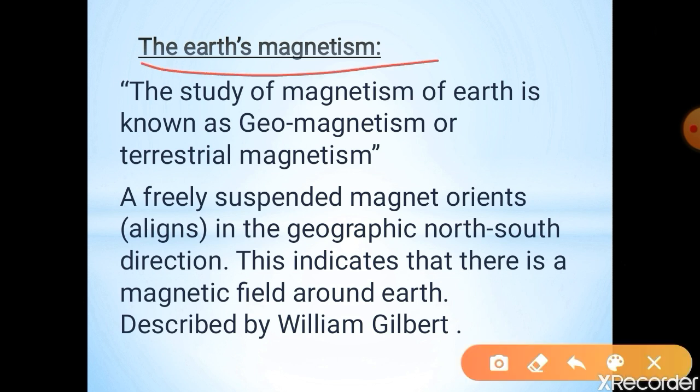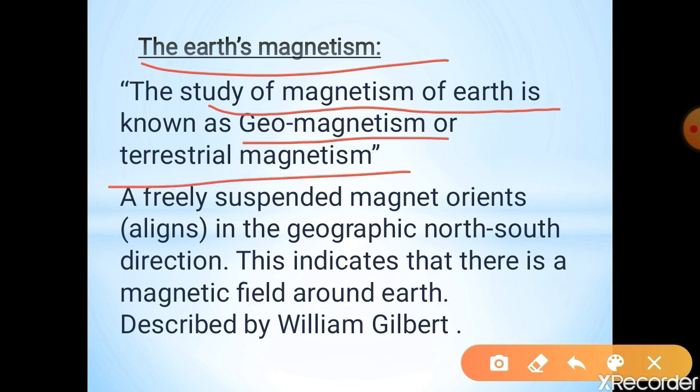Now see, earth magnetism. So what is meant by earth magnetism? See, the study of magnetism of earth is known as geomagnetism or terrestrial magnetism.